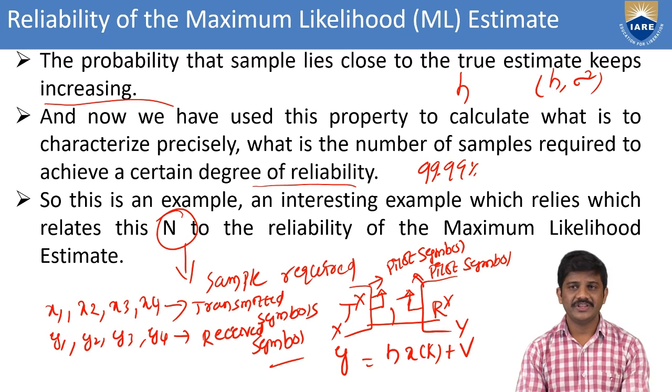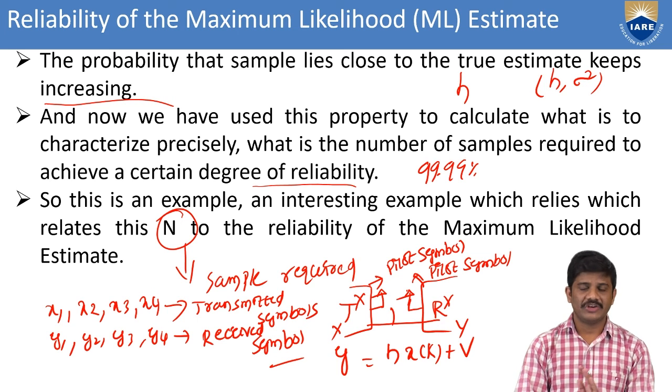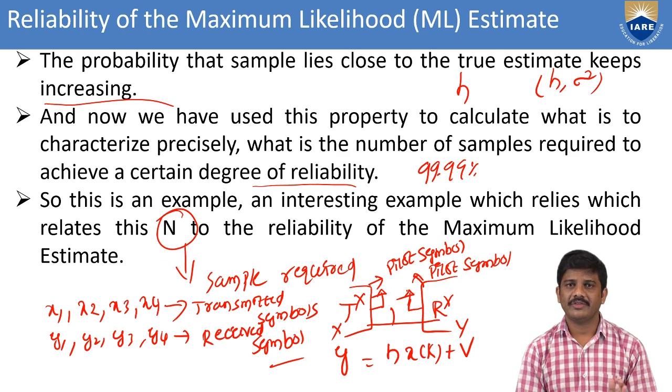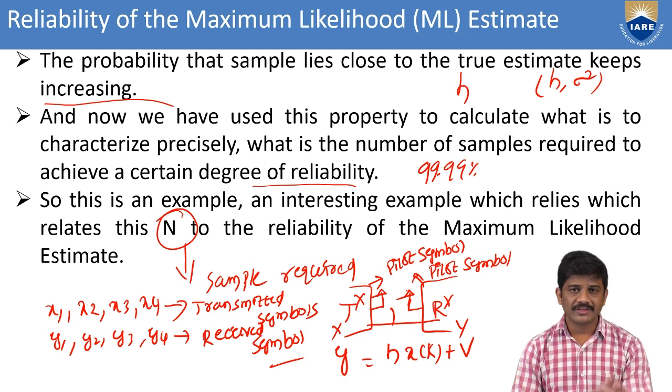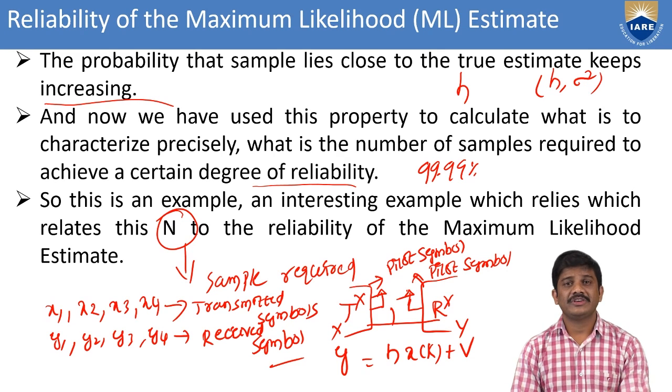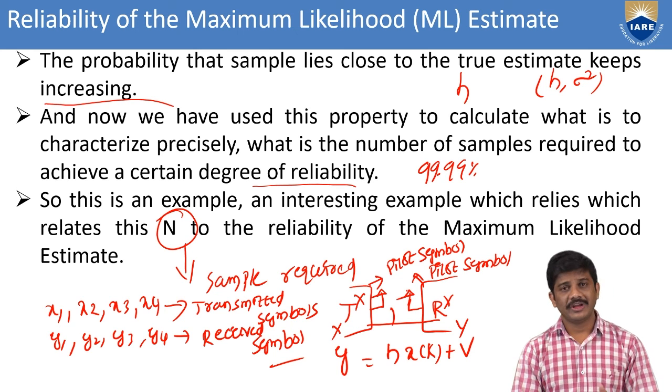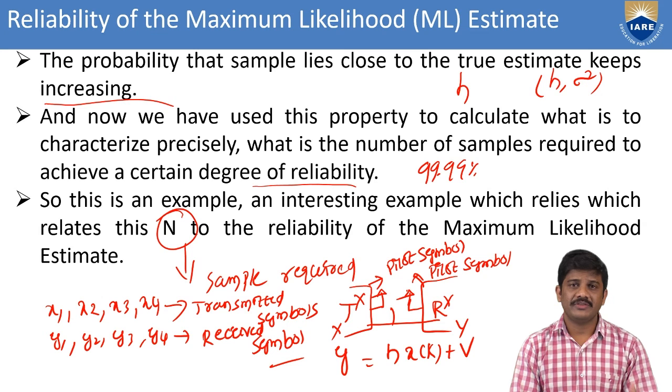In that we have the transmitter and receiver. We will also see in the next session the different transmitted symbols and the corresponding received symbols. For that we have the transmitted vector and received vector. From that we can find our channel coefficient, that is h. In any communication we have to find the observation of the unknown parameter.